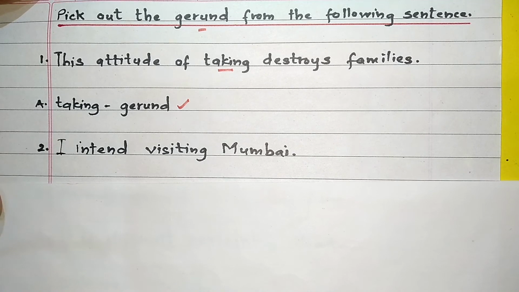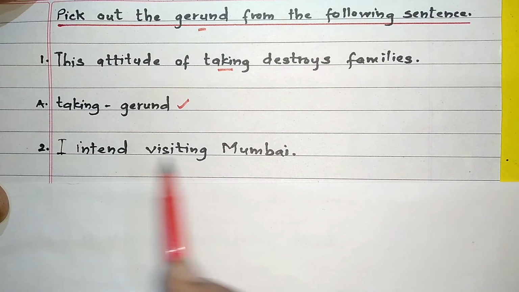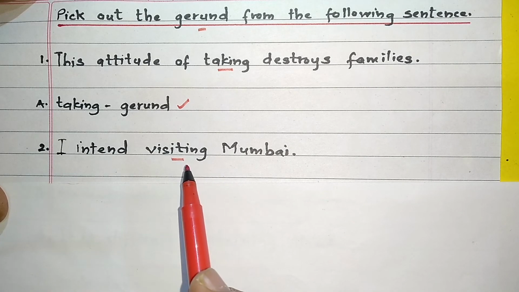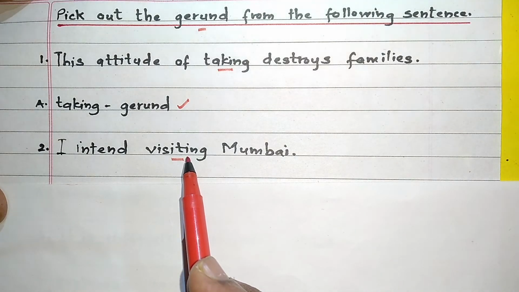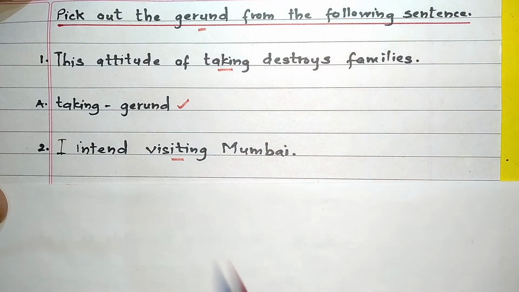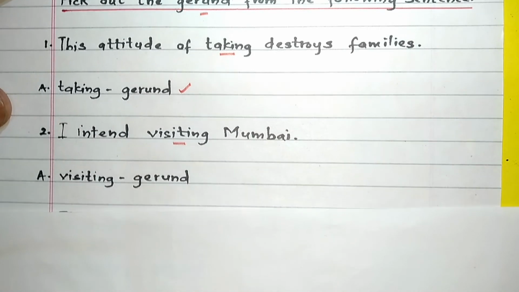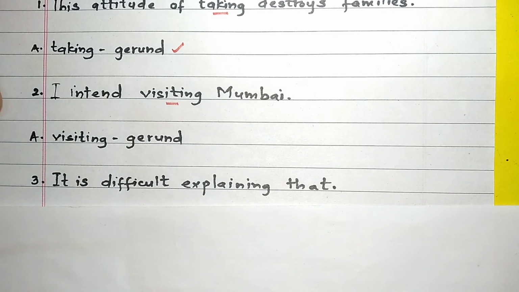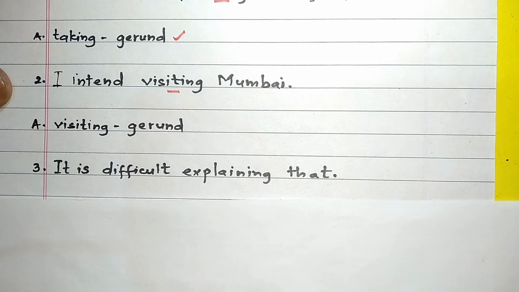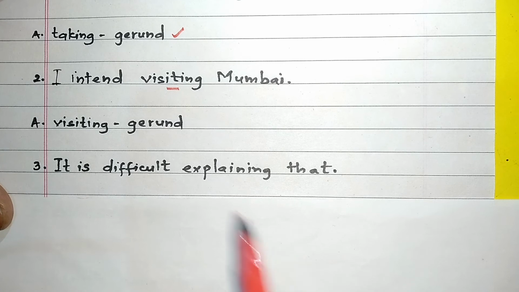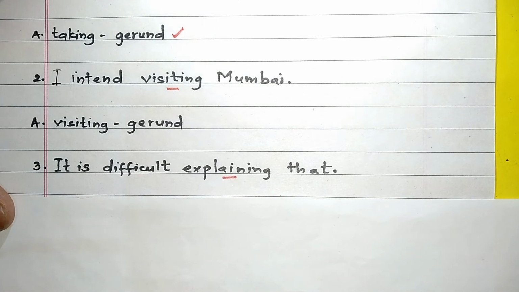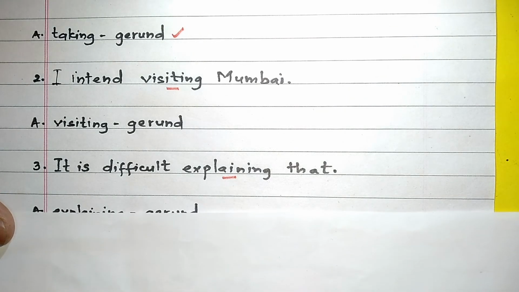Next example. I intend visiting Mumbai. Well, here visiting is the ing of visit and it is doing the work of object. This is a gerund. So visiting is the gerund. Next example. It is difficult explaining that. Here, explaining is the ing of explain. So therefore, explaining is the gerund.